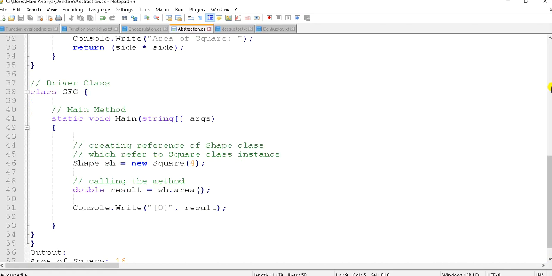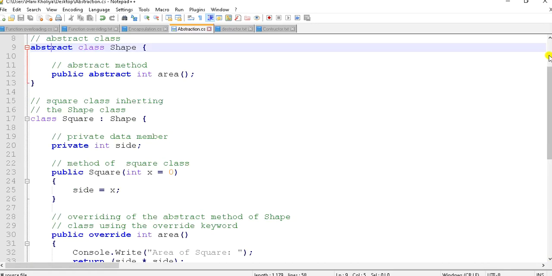Okay, so in that case we are overriding the method of the abstract class and declaring, basically defining it in the child class. So in this way we can use abstraction.